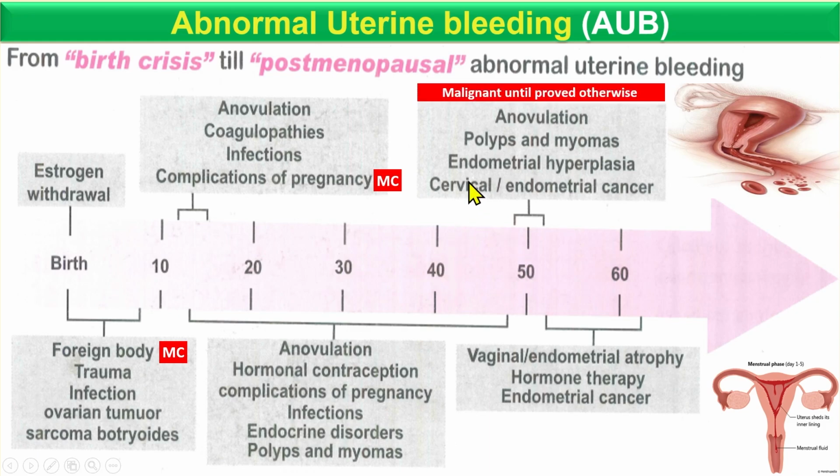Okay, after the 40, first you should think for the malignant until proved otherwise. Although malignancy is not most common, but it's the most serious condition. Okay, so endometrial hyperplasia or the endometrial carcinoma. So these are most serious conditions. But the most common is what? It's vaginal and endometrial atrophy, due to which the different infective agents grow. So that can cause the infection, and that leads to the abnormal uterine bleeding.